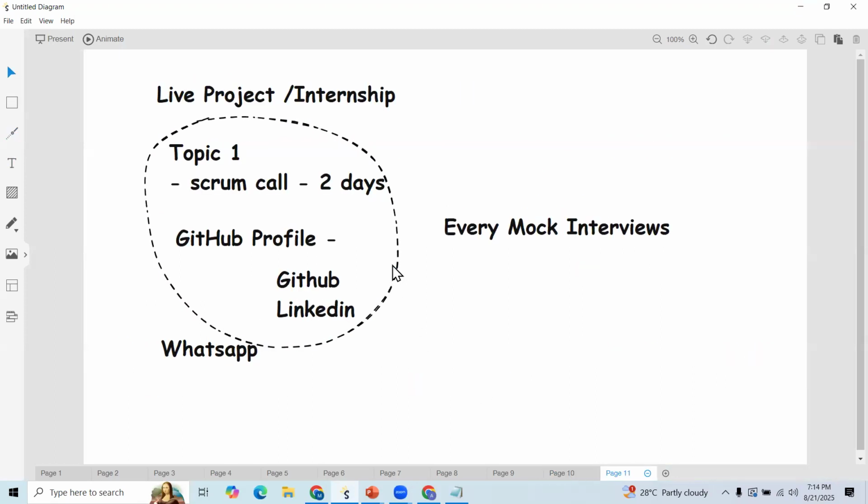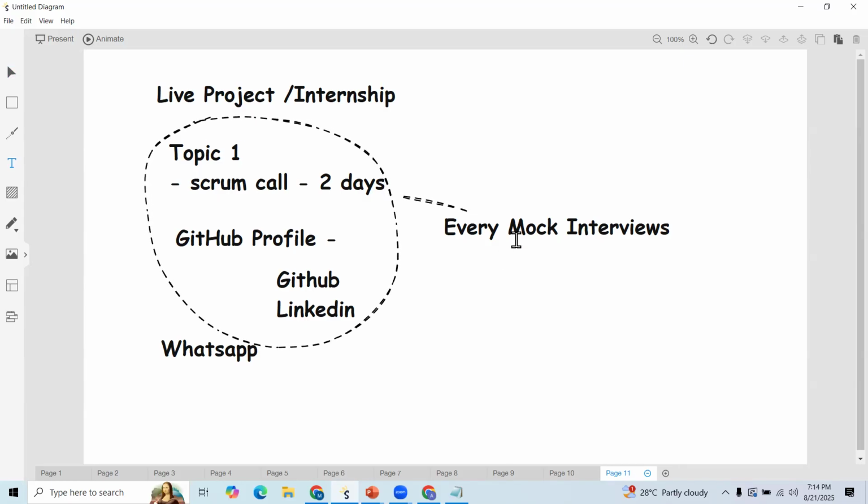Next day or second day you need to present. After 2 weeks, based on whatever topics you learned, we'll try to take mock interviews. Whoever is taking the mock interviews, those persons are working in different companies. Whatever topics you completed, just mention them here, so that based on that, they will take the mock interviews, right?